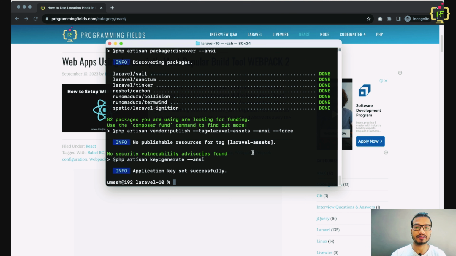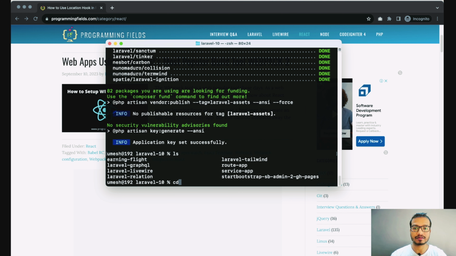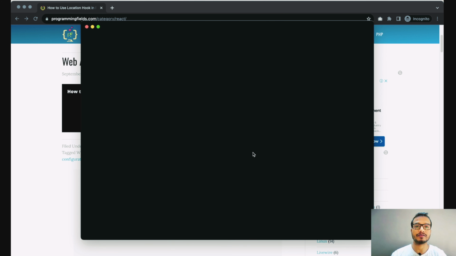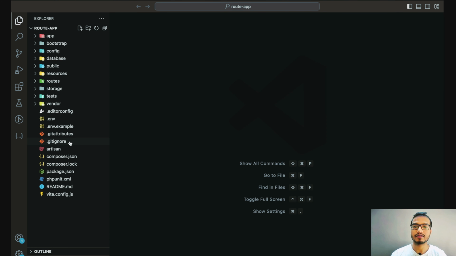Yeah, so the application is created. Now I will cd into this project folder. The name is route-app. Now I will open this project in our VS Code editor. Here we will discuss all the different types of routes by creating them through examples.